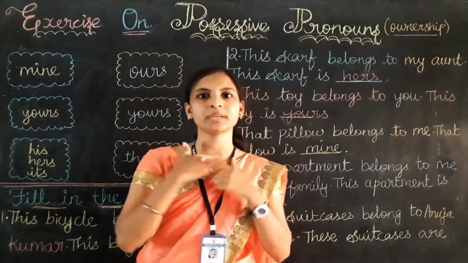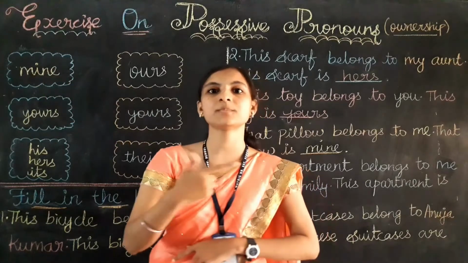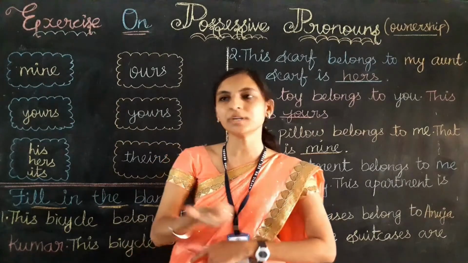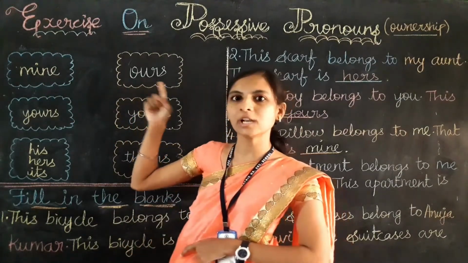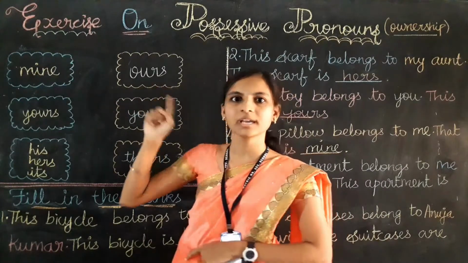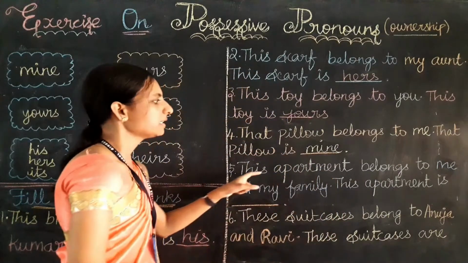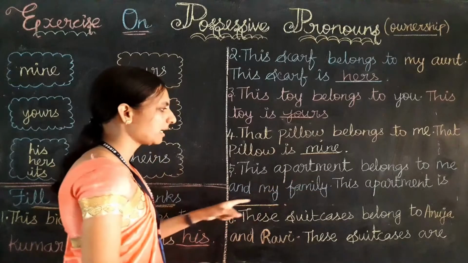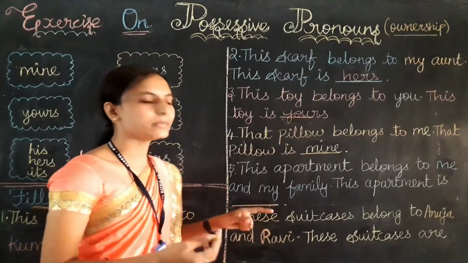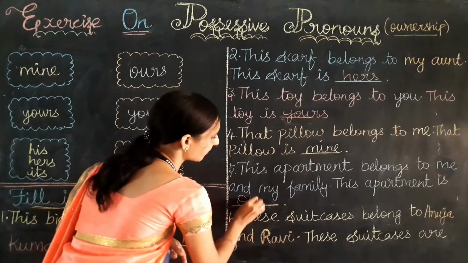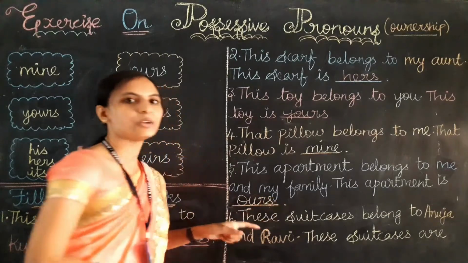If it belonged to me alone, I could use mine. But if it belongs to me and my family, that is plural. Engalodiyadu will be ours. So ours is the correct answer. This apartment is ours.